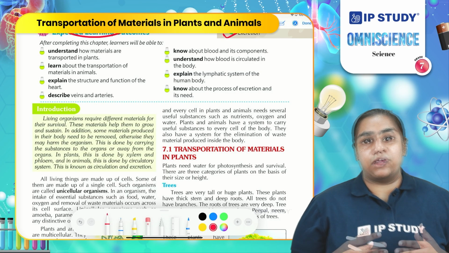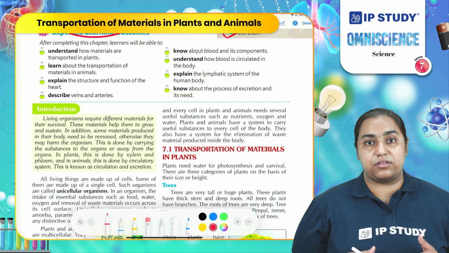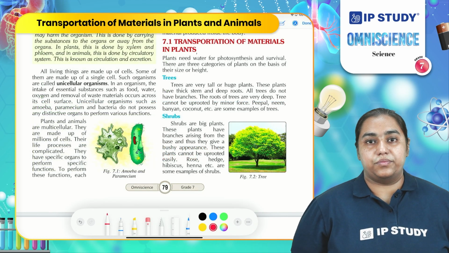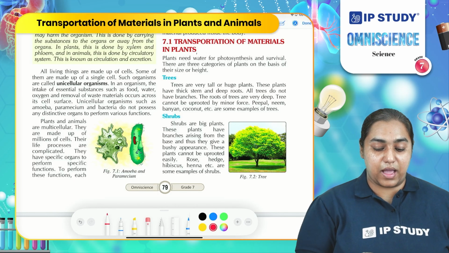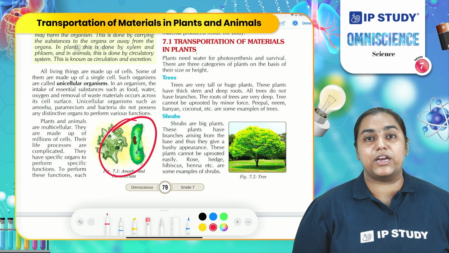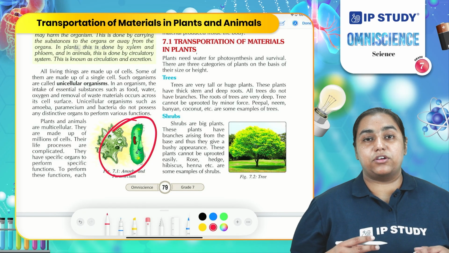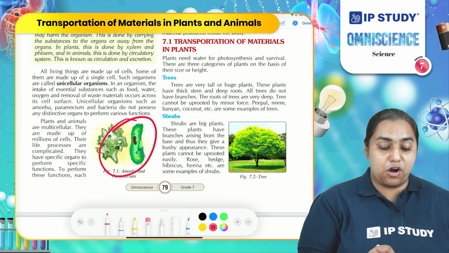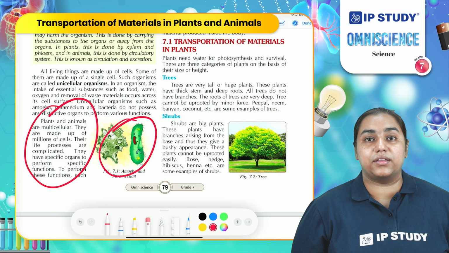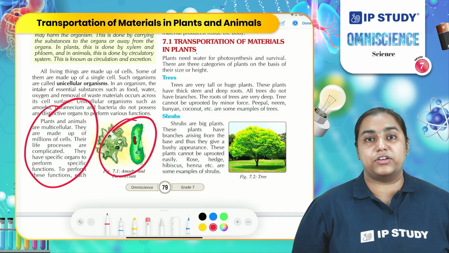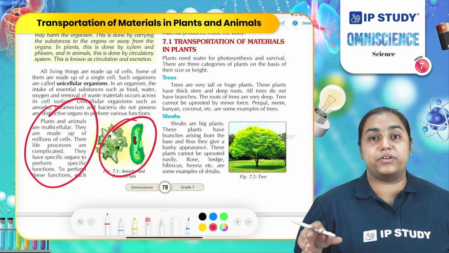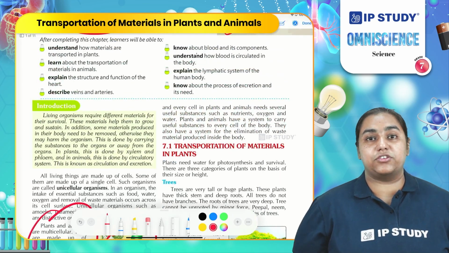Say for example, food which we eat goes through our digestive system. How can that food, which produces energy and nutrients in our body, reach the respiratory system? In the case of unicellular organisms like amoeba and bacteria, these organisms do not require a structured roadmap for the transportation of material as they are single celled and a single cell is performing every function. However, in multicellular organisms like plants and animals, a single cell is not performing all the functions. Different cells are designated to perform different functions. So, structured transportation is necessary for them.